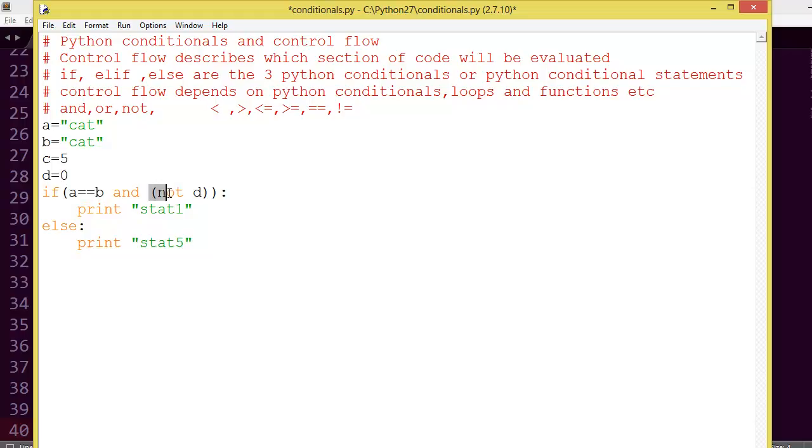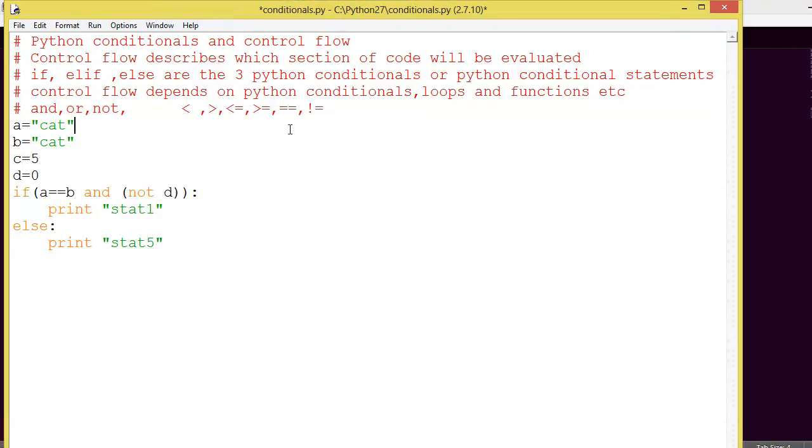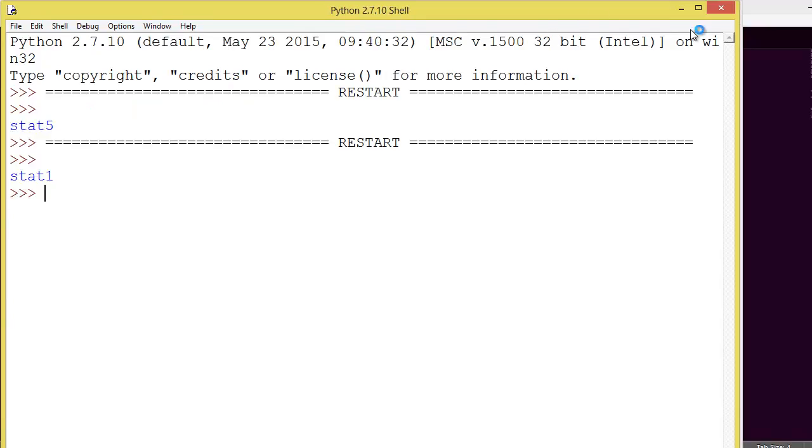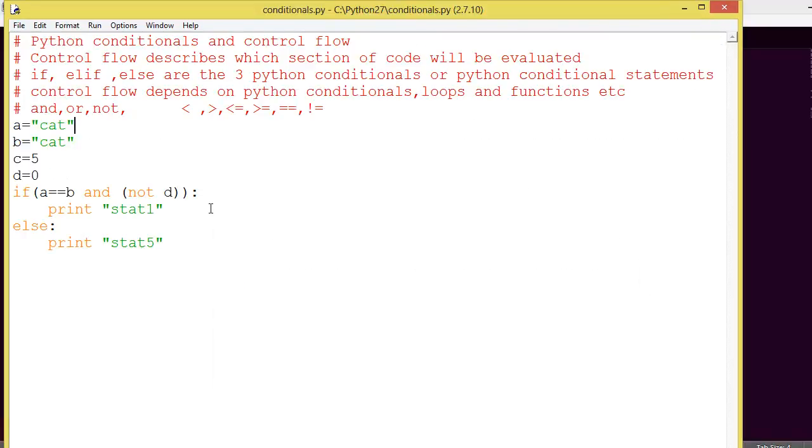Here d is 0, and not d 0 indicates a false value, so not d will return a true value. So true and true will return true. So statement 1 is executed as this condition is true.